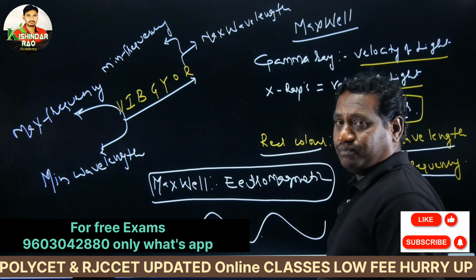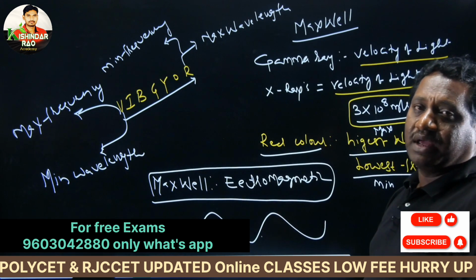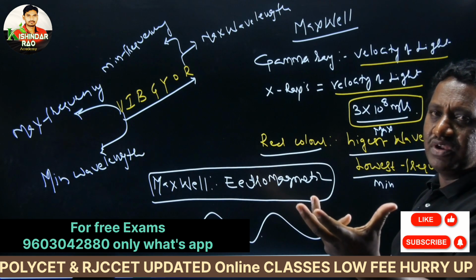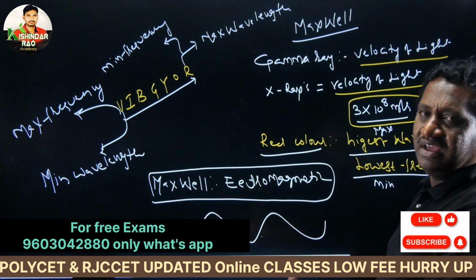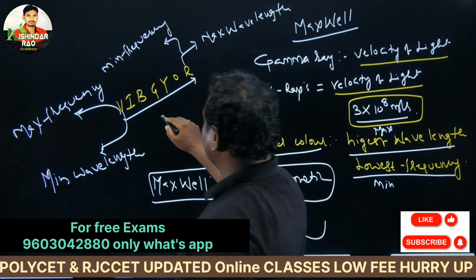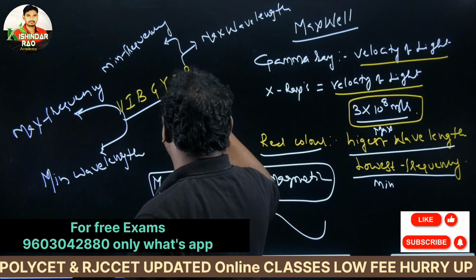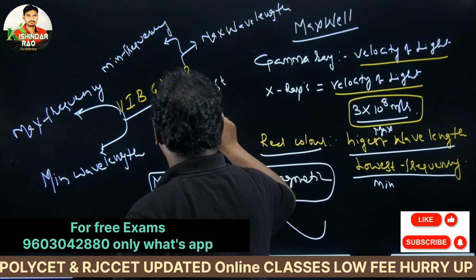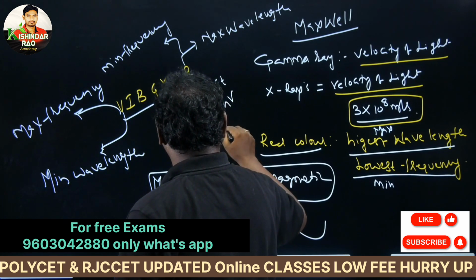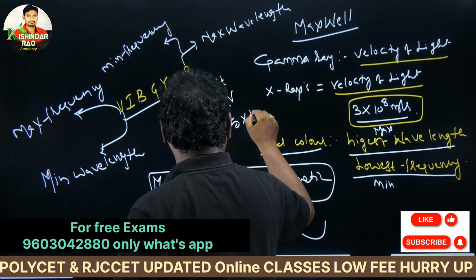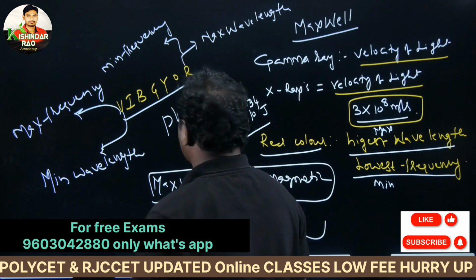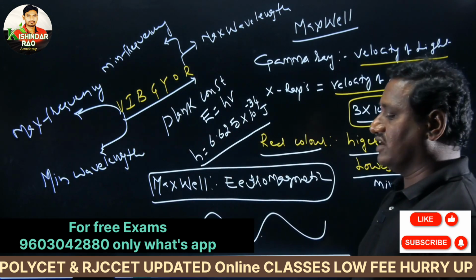According to Max Planck, the energy is released in terms of packets: h1, h2, h3, h4 like that. H is the Planck's constant, and E equals h nu, where the value of h is 6.625 into 10 to the power of minus 34 joules. Please remember that. This is the Max Planck quantum theory.